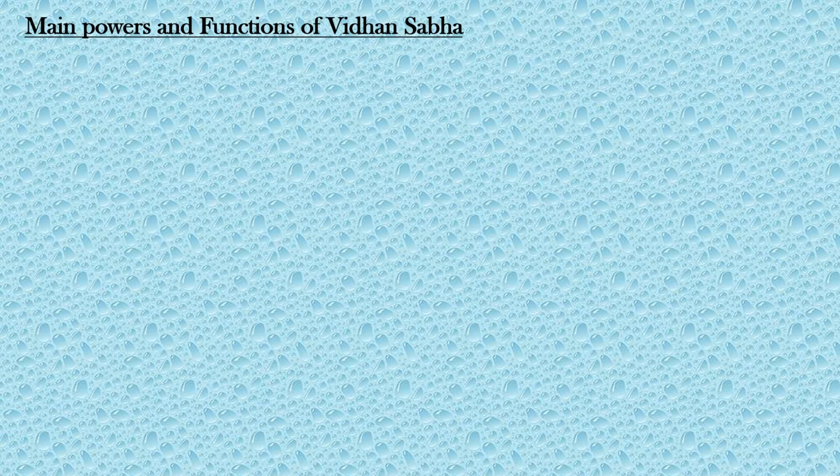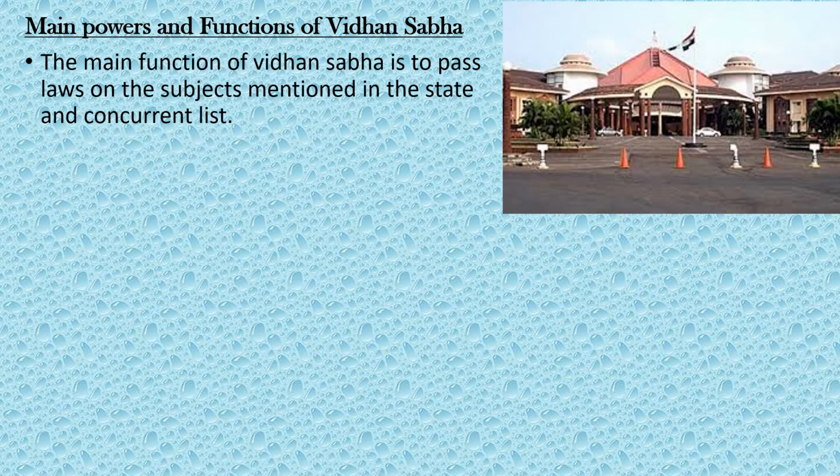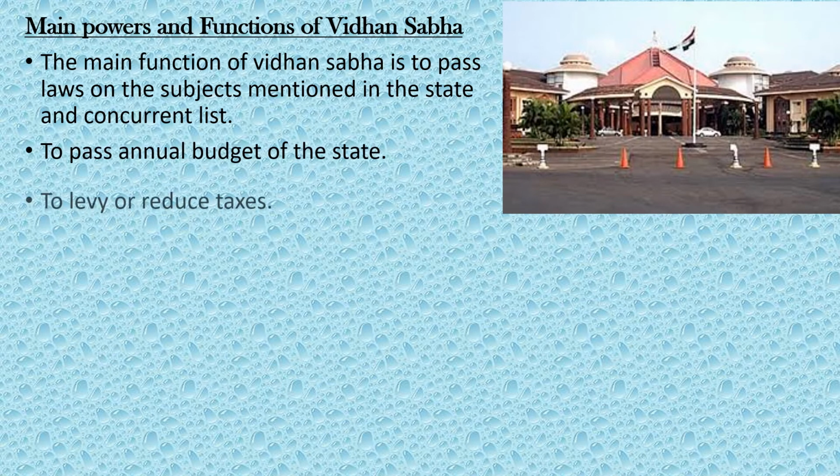Now we'll discuss the main powers and functions of Vidhan Sabha and also the legislature in Goa. Main powers and functions of Vidhan Sabha. The main function of Vidhan Sabha is to pass laws on the subjects mentioned in the concurrent and state list, to pass the annual budget of the state, to levy taxes and reduce taxes. So this is in short about powers and functions of Vidhan Sabha.